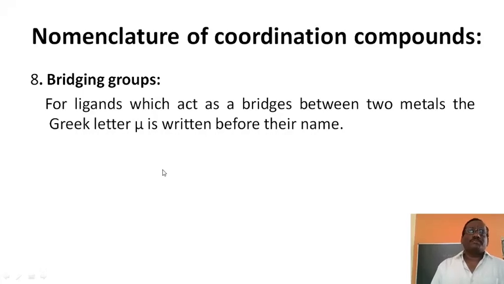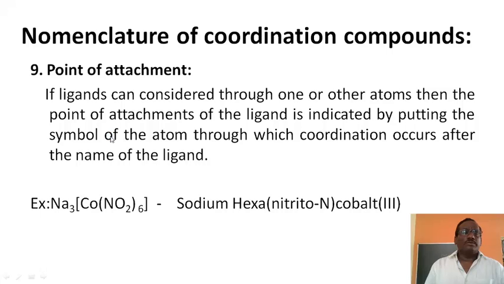Next, the bridging of groups. Sometimes one ligand is bridged between two metals, and at that time the word mu is used. Sometimes the point of attachment of the ligand must be given, whenever there is more than one donor atom in the ligand. For example, in NO2, the nitrogen can donate the lone pair of electrons, or the oxygen can donate the lone pair. With two possibilities, we represent the point of attachment.